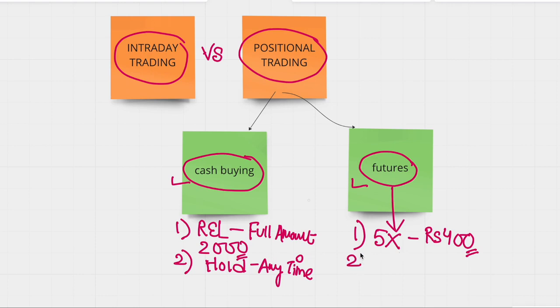But in the futures trading, you have a monthly limit. It means the contract is going to expire and you have to get your views right within a month period of time. So this is the difference between both of them. So just to recap, intraday trading, we buy and sell same day within the market hours. On the other hand, in positional trading, we can hold it more than a day. And now coming to the instruments, that is cash buying and futures, we can either hold it for a day or any period of time.